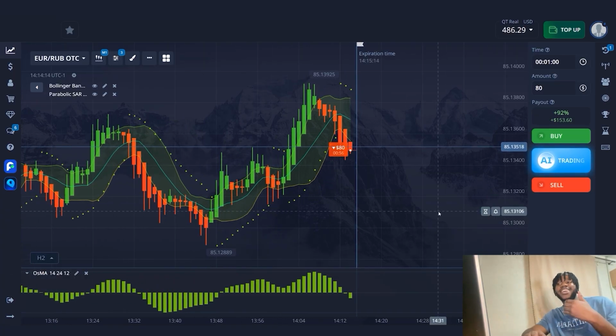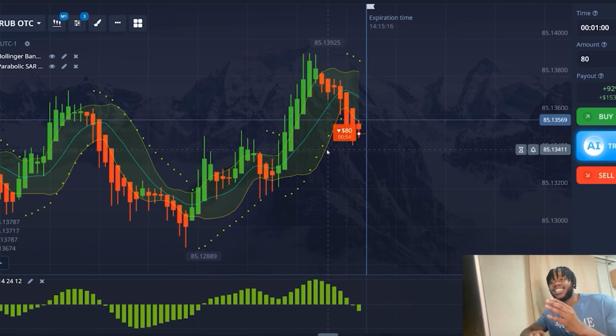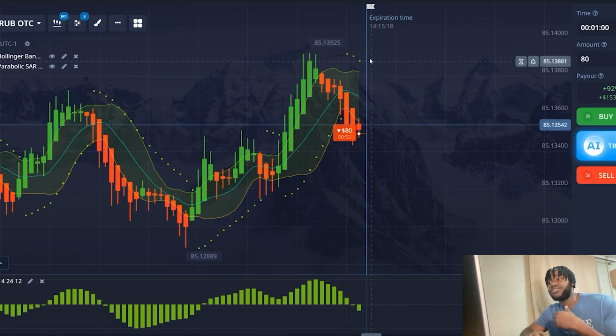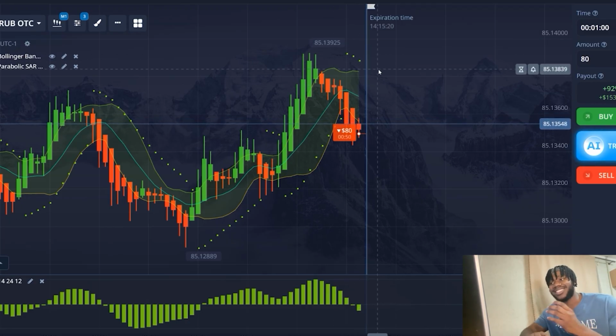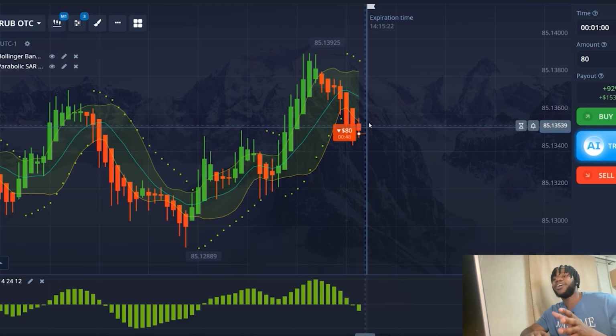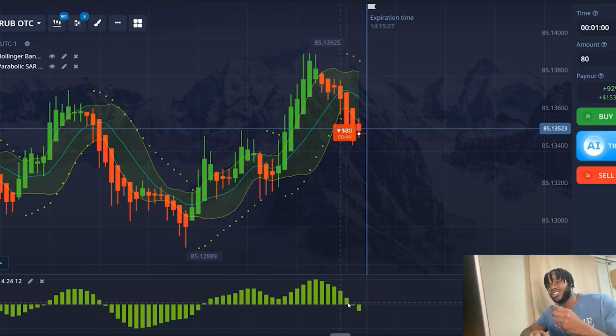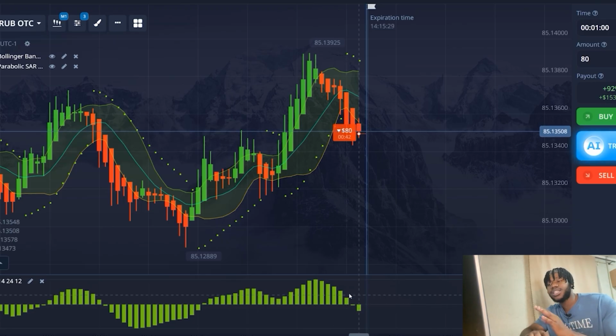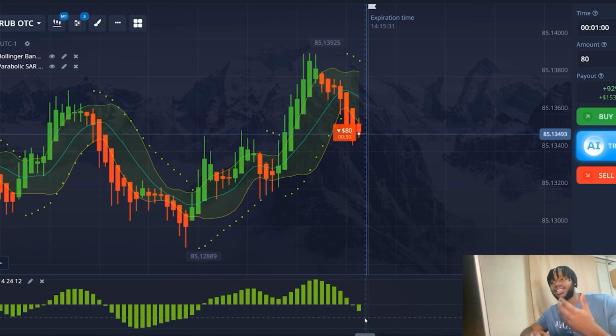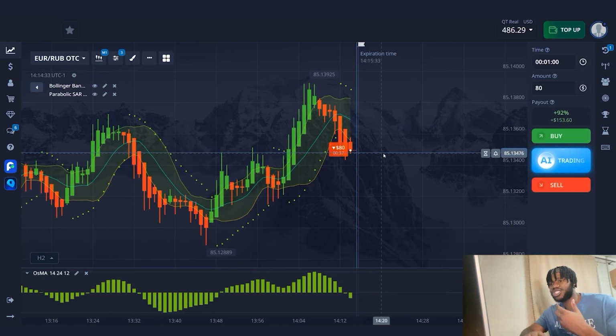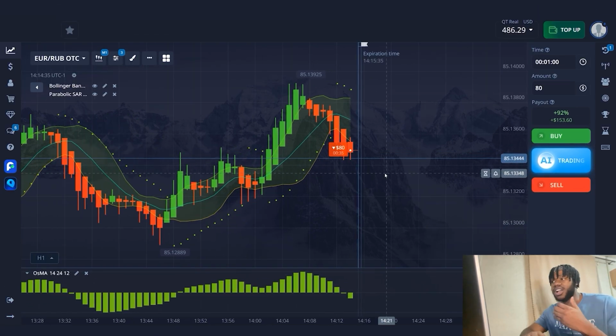Now, let's repeat everything again. Parabolic SAR indicator dots have appeared above the price chart, which means that the price has started to decline. Now, the price chart has already crossed the lower boundary of the Bollinger Bands indicator, which is already two signals indicating a price decline. And of course, the OSMA indicator chart is below zero, which once again confirms the beginning of a downward trend.